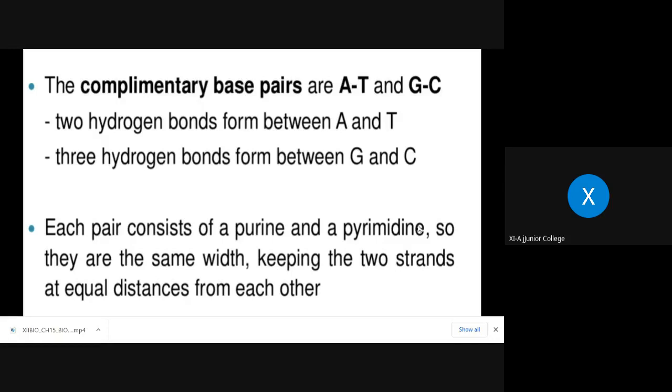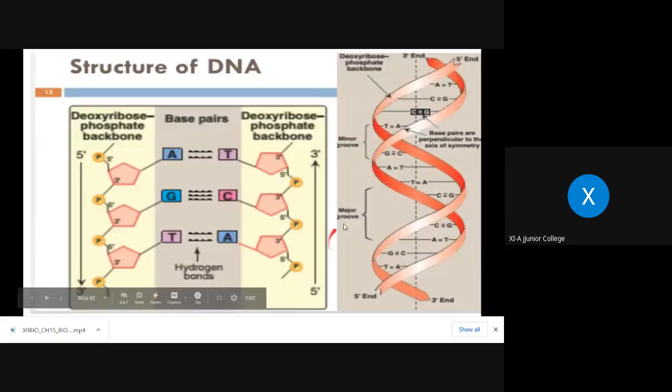And their distance is also very specific. Now you can see here in this diagram, it's very clear. This is called base pairing. A, T, G, C, these are all bases. They are nitrogen bases, and these are of two types as we discussed, that is purines and pyrimidines, right? So this type of pairing is seen. This is the chain of one nucleotide. That means this is a polynucleotide chain, and this is another polynucleotide chain, right? Now this is the chemical structure, and this is the diagrammatic structure of DNA.